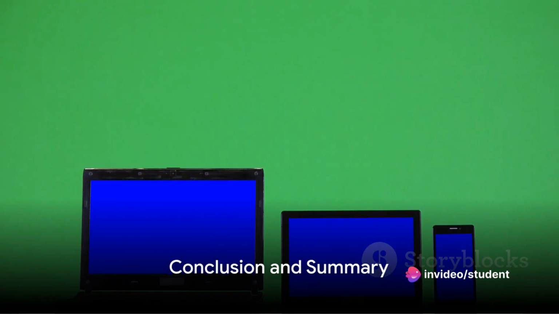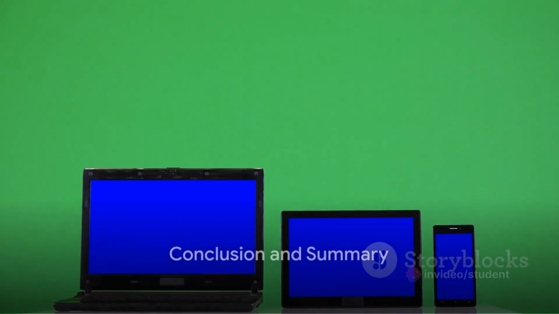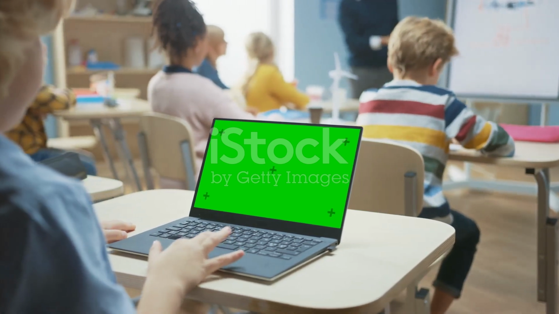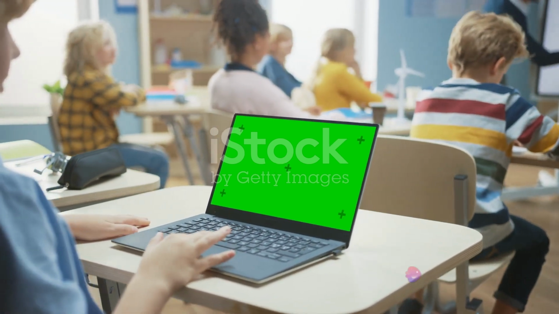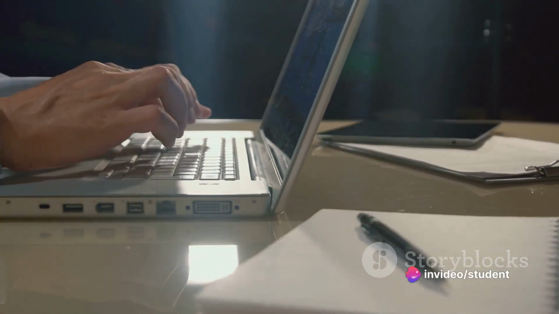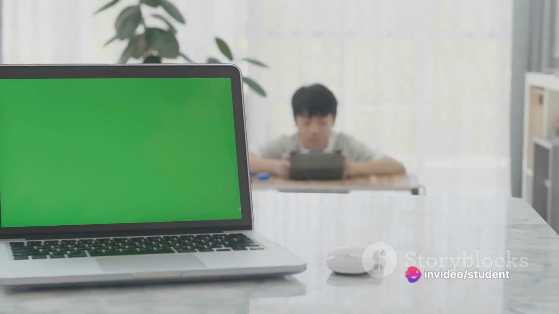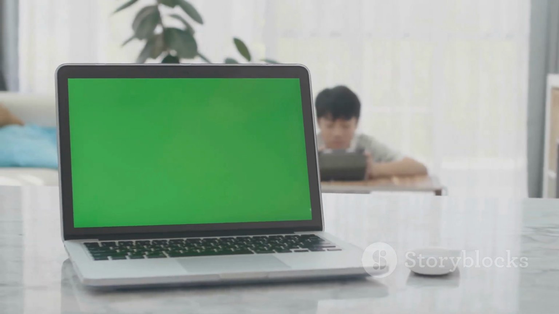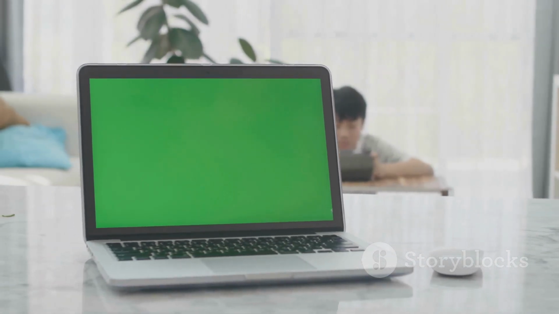Let's recap what we've learned about the Windows operating system. In our journey through this video, we've covered an overview of Windows, one of the most prominent operating systems developed and marketed by Microsoft Corporation. We've learned that it's renowned for its user-friendly design, offering a graphical user interface that includes features like a desktop environment, taskbar, start menu, and file explorer.